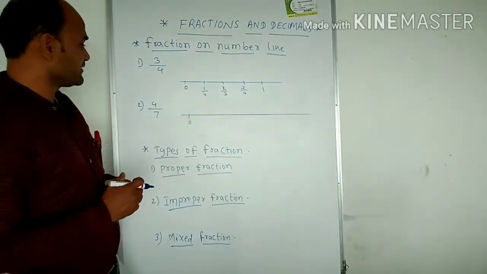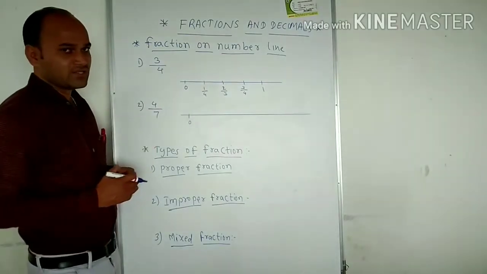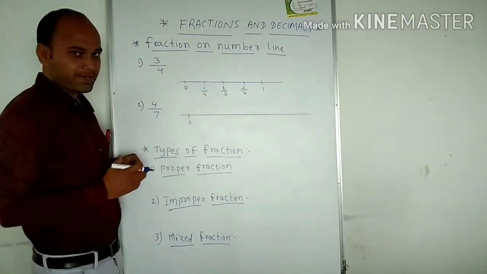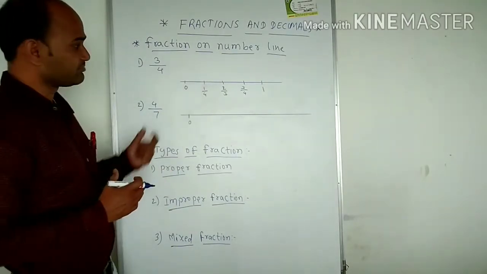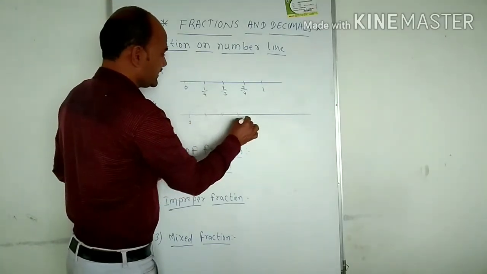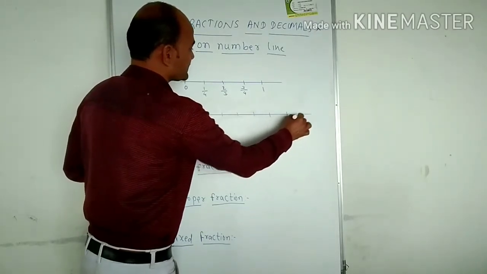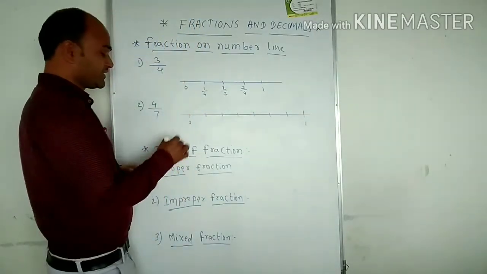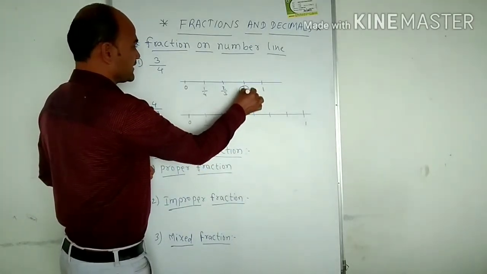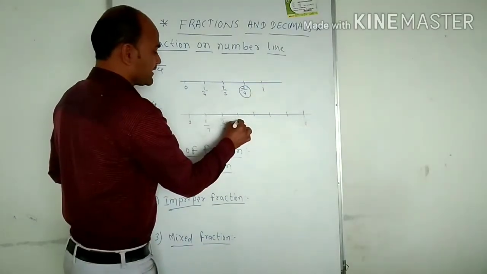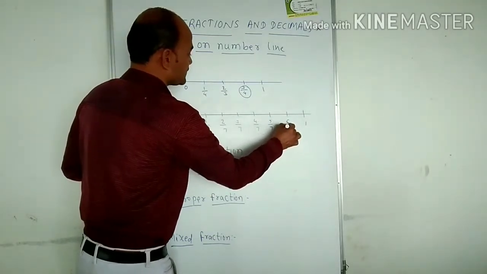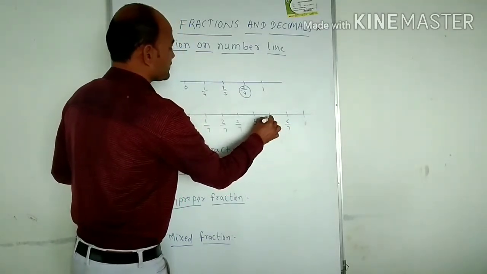Okay. Likewise, we have to write 4/7. 4/7 means how many parts do we have to divide? We have to divide into 7 equal parts between 0 and 1. 1, 2, 3, 4, 5, 6 and 7. This becomes 1. The first is 1/7, then 2/7, then 3/7, then 4/7, 5/7, 6/7 and 7/7 becomes 1.